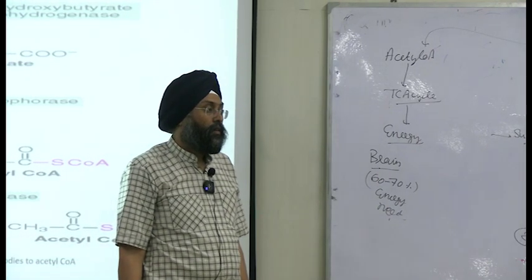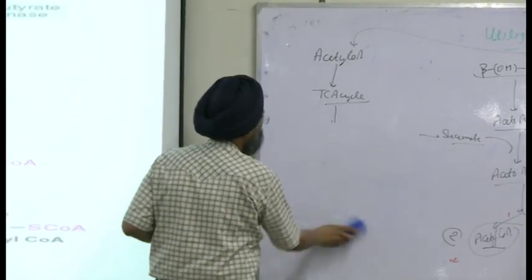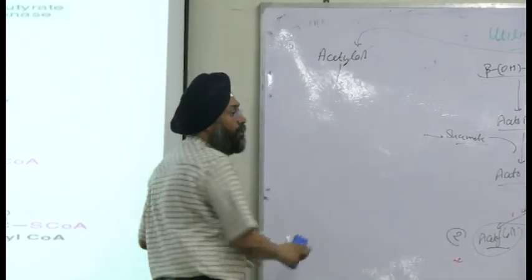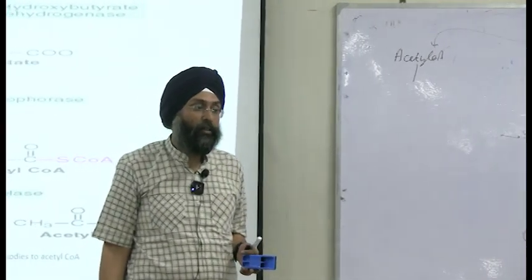Right? Normally, how will the TCA cycle be formed? Anybody who knows the mnemonic or recall the mnemonic? Citrate is Krebs starting substrate for making oxaloacetate.